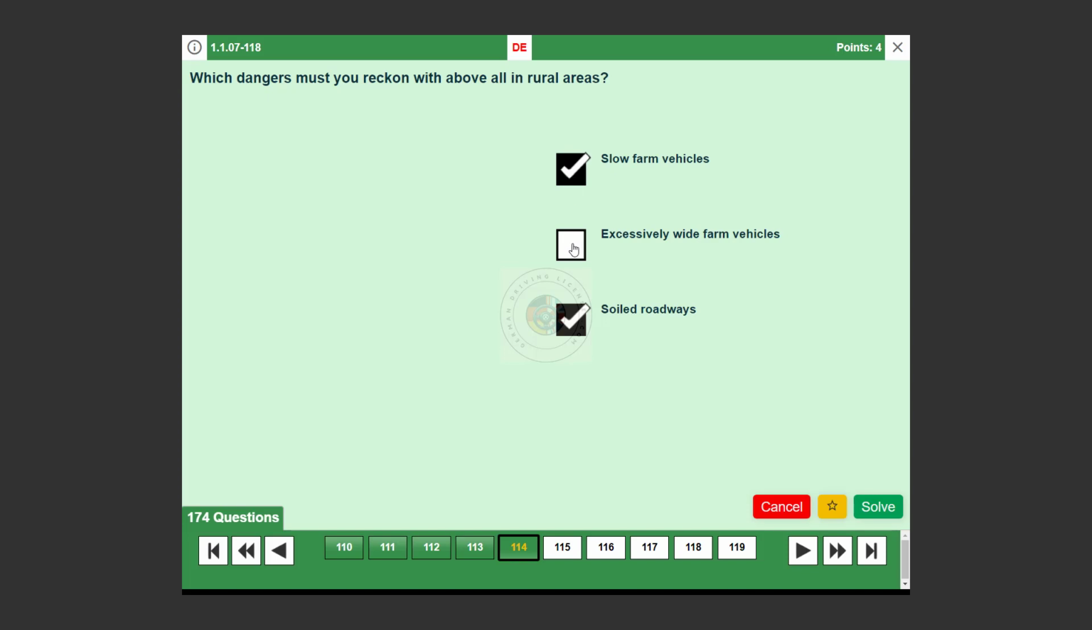Excessively wide farm vehicles. True. Farm equipment can be larger than the average vehicle, requiring extra caution, especially on narrow roads or when overtaking.